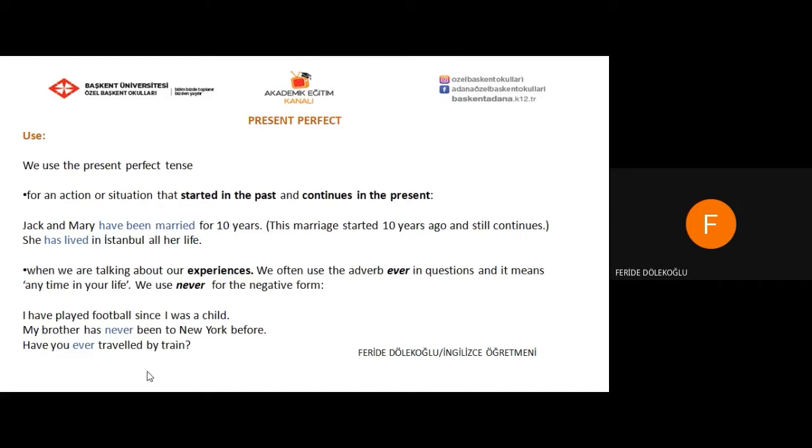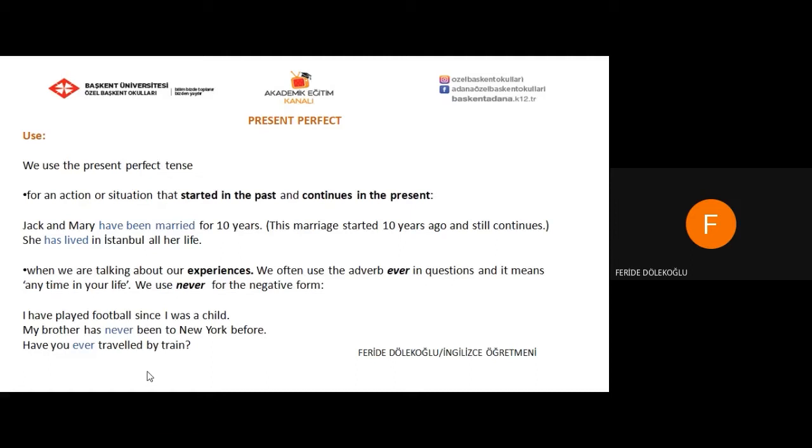Let's continue. We use the present perfect tense when we are talking about our experiences. This tense is frequently used to talk about experiences or changes that have taken place. We often use the adverb ever in questions and it means any time in your life. We use never for the negative form. For instance, I have played football since I was a child.